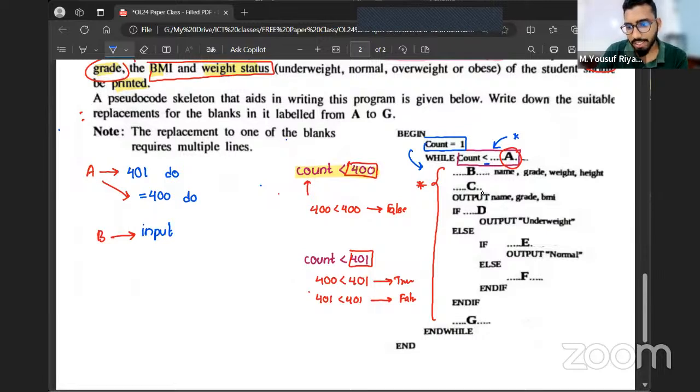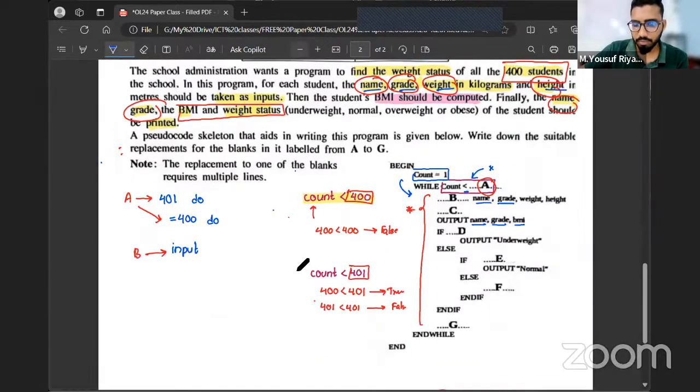After C, the next statement we have is output name. We have already got the name from the user. Output grade. We have already got the grade from the user. Output BMI. Now before this statement, have we defined what BMI is? No. So based on that, you can come to a conclusion. Statement C is basically going to define what BMI is, right? Is that clear?